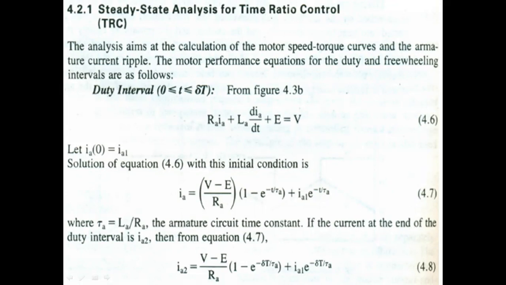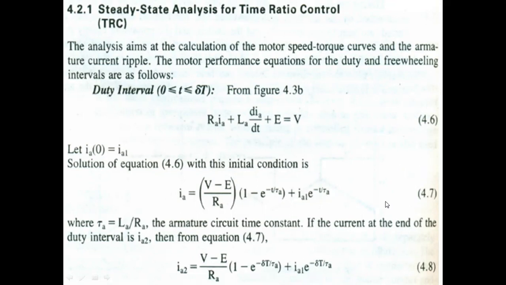If the current at the end of the duty interval is IA2, now the current is IA1, right? At the end of the duty interval, that is at delta t, what will be the current IA2? From this equation 4.7, we can write IA2 as V minus E by RA into 1 minus e power minus delta t by tau a plus IA1 e power minus delta t by tau a.